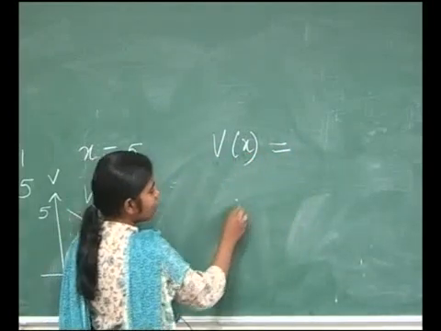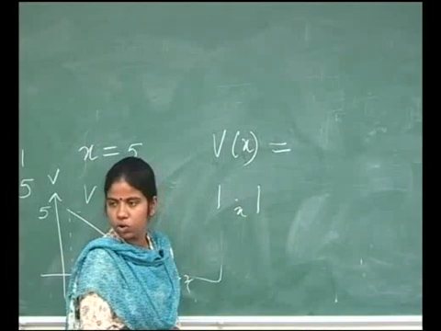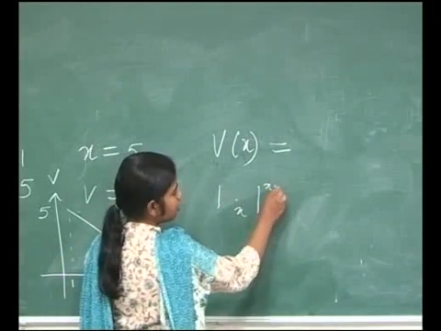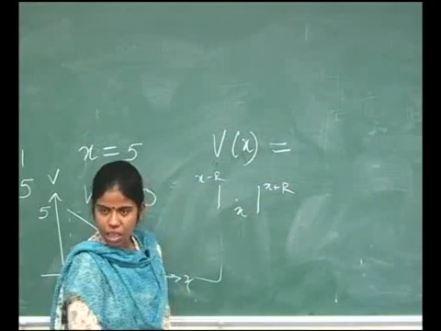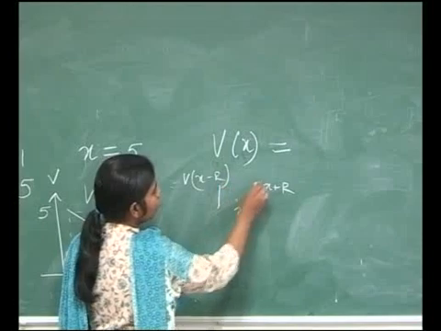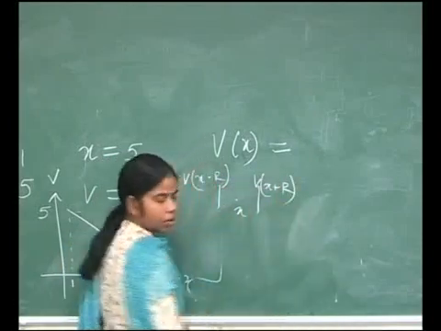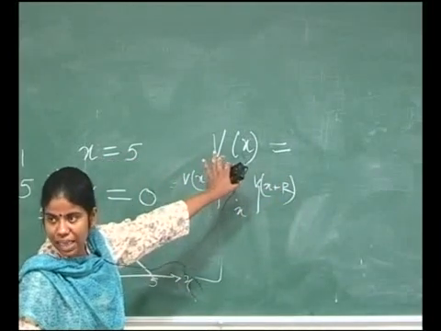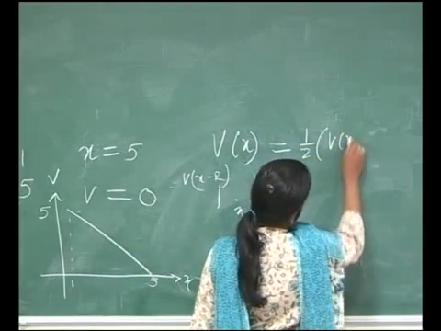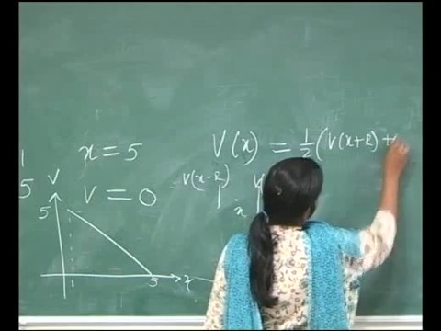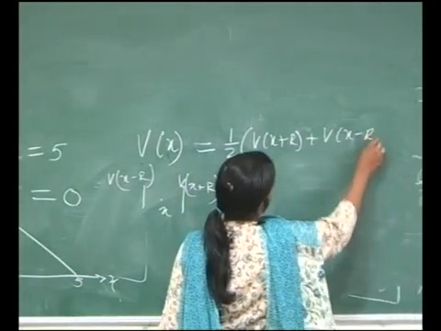You have point x here, you choose a small neighborhood, let this point be x plus r and this point be x minus r. The average of the values here will give you the value at Vx.